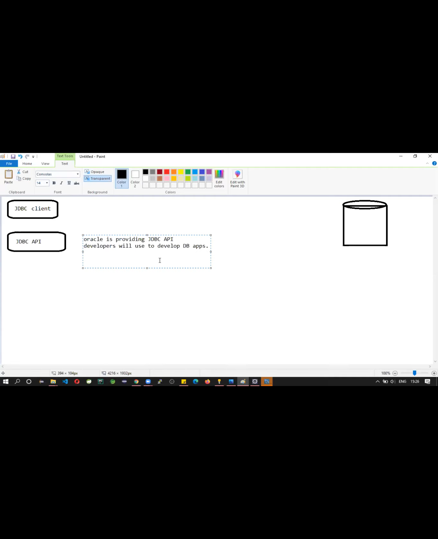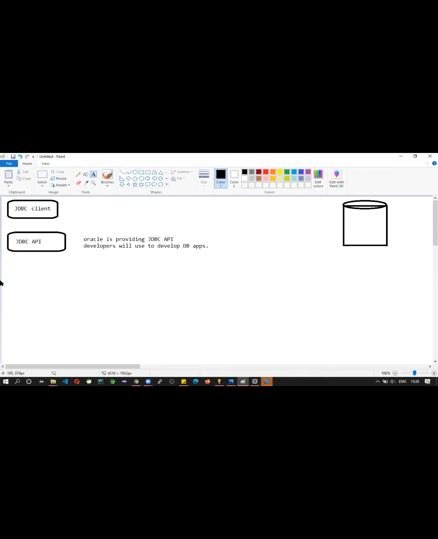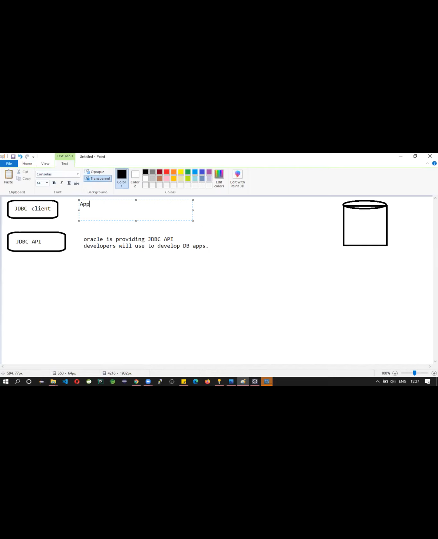Developers will use this API, because without using this API, you cannot interact with the database, right?